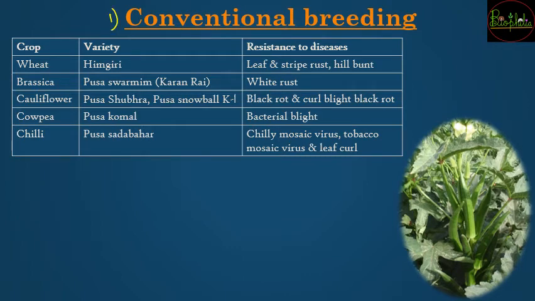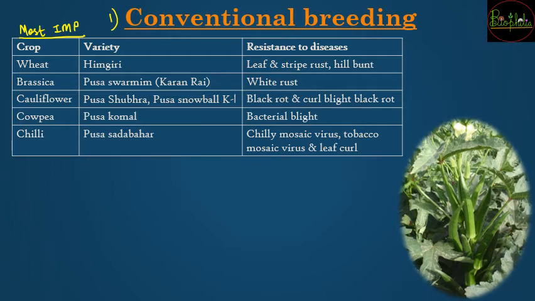So using conventional breeding, this table has been provided and this table is going to be the most important table. From this table, almost each and every time one or the other type of question has come. So this table is important to remember. Which crop it was, what was the name of the variety that was disease resistant, and which disease it was resistant to. That is going to be useful for matching the pair or selecting the correct or incorrect pair. All those types of questions can come from this table. So you have to remember this table as it is.